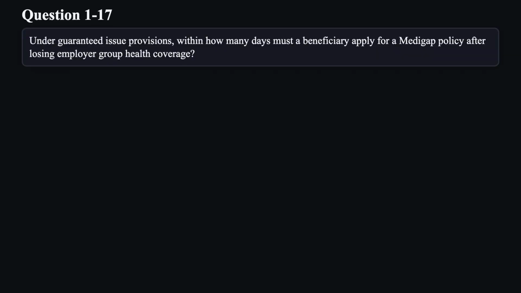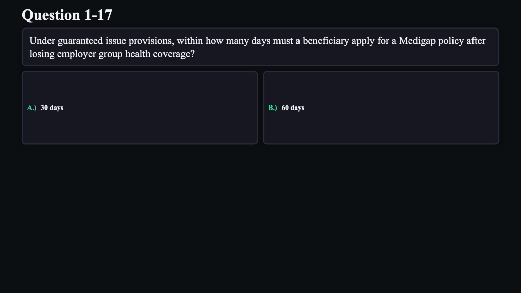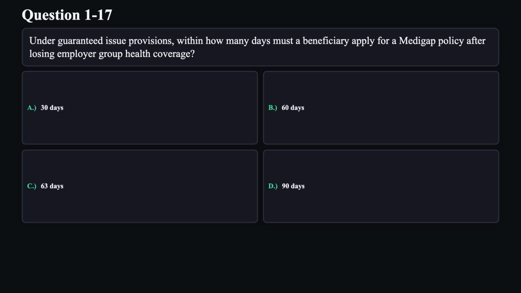Question 17. Under guaranteed issue provisions, within how many days must a beneficiary apply for a Medigap policy after losing employer group health coverage? A. 30 days. B. 60 days. C. 63 days. D. 90 days.